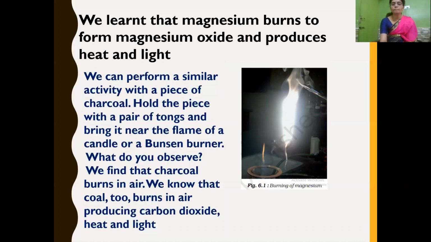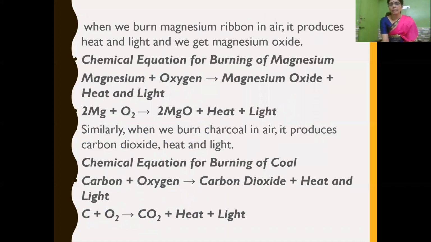So when magnesium ribbon burns in air, it produces heat and light and we get magnesium oxide. So chemical equation for burning of magnesium, how do you write? Magnesium plus oxygen gives magnesium oxide plus heat and light.